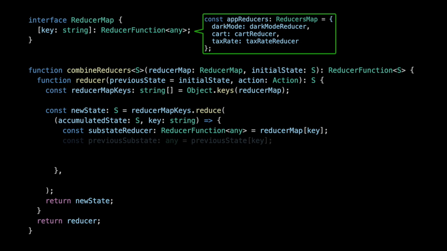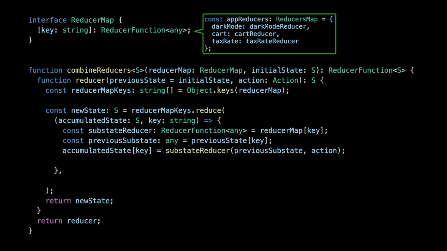We're going to grab the previous substate, again using that key, and then we're going to run that substate reducer, passing in the previous substate and the action, and setting this new accumulated state at the key. Then let's just return the accumulated state, and the iteration continues until we have our brand new state.